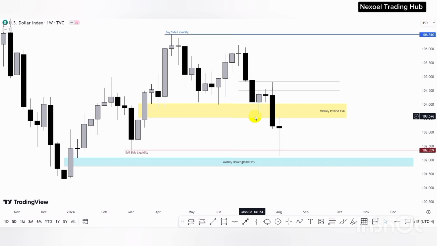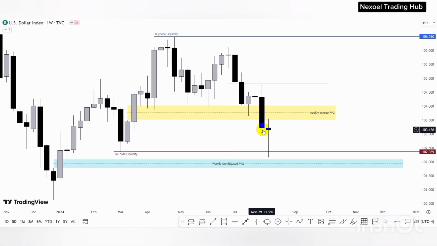So last week in the dollar index, this is actually the weekly time frame. We anticipated that price would raid this sell side liquidity because we have this unmitigated fair value gap in the weekly time frame. We anticipated first to see price return into this inverse fair value gap before the push of price to the downside. But then price just returned a little into the inverse fair value gap, and then we had a massive fall of price to the downside.